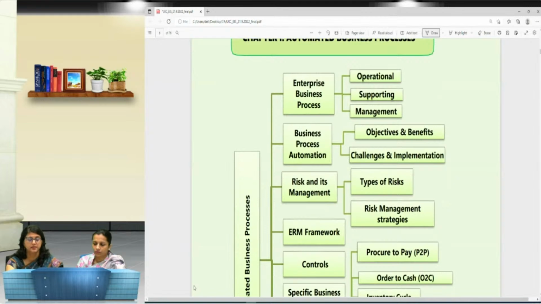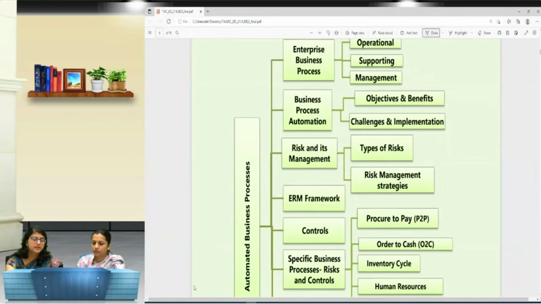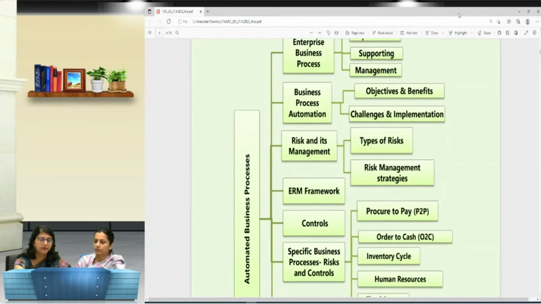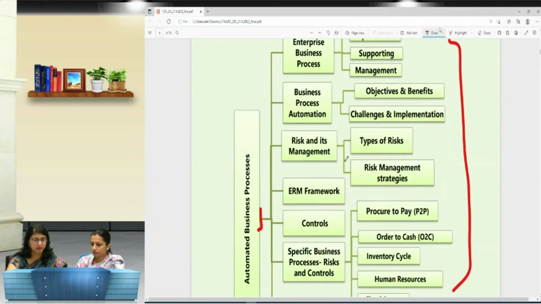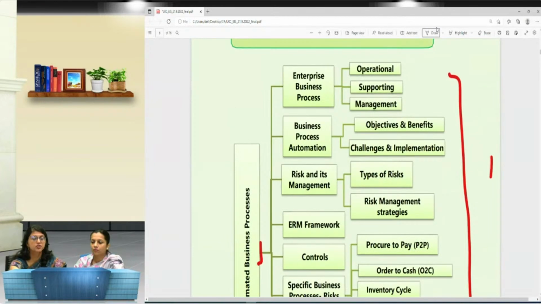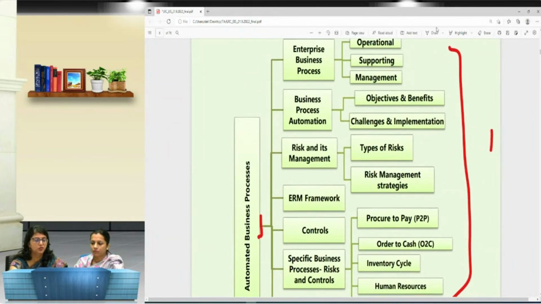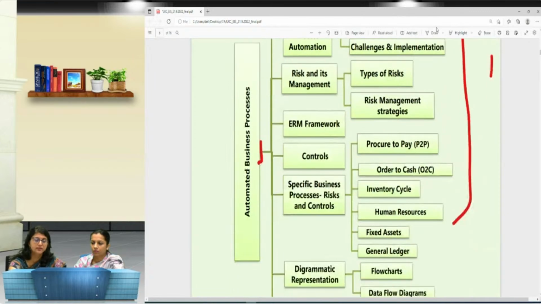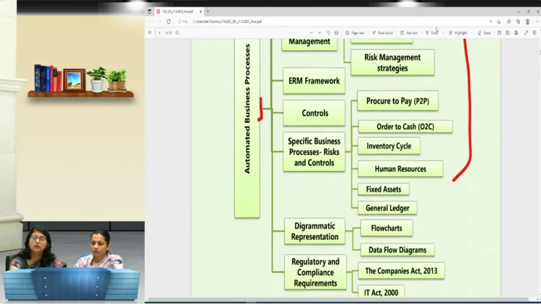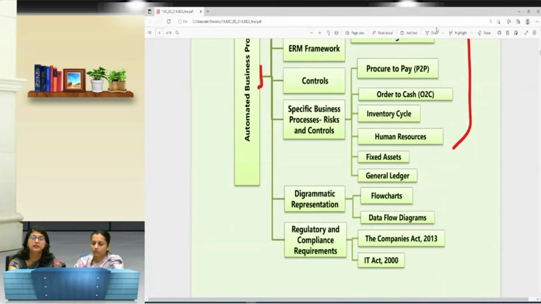Here, chapter number 1, we see that the chapter name is Automated Business Processes, and we have certain points here that give a quick overview of the entire syllabus in chapter 1. We have enterprise business processes, which are again divided into operational, supporting, management. We have business process automation. So it gives me a quick overview of the entire topics that are there in chapter 1.